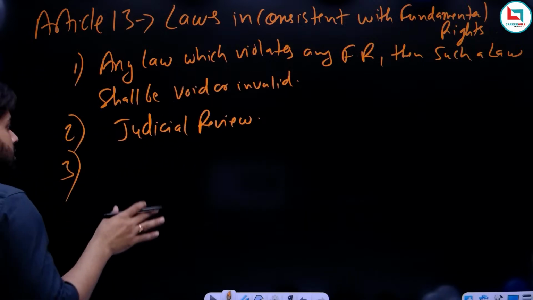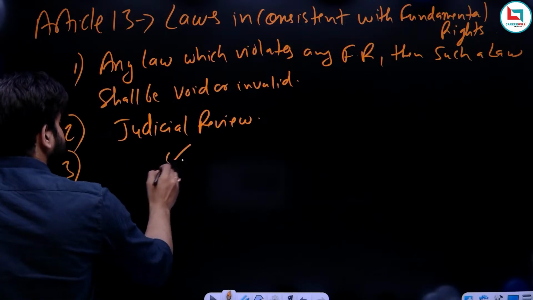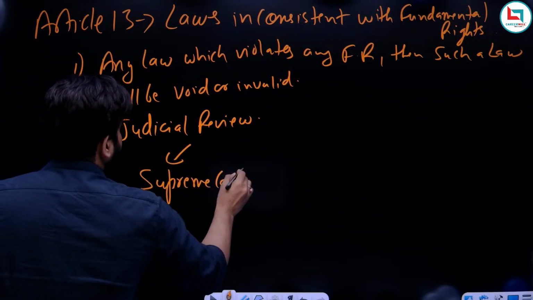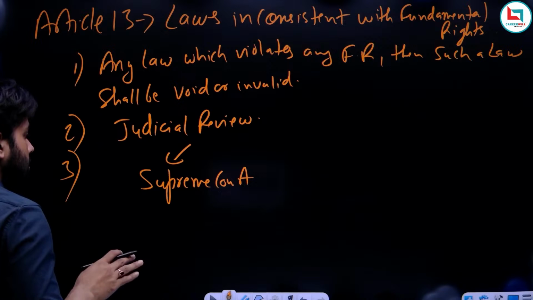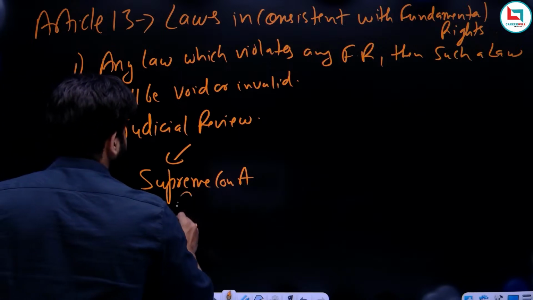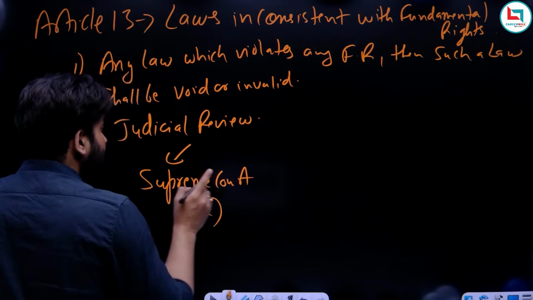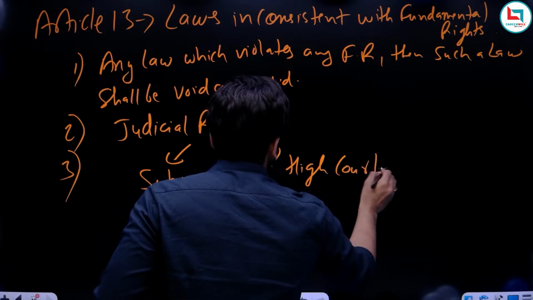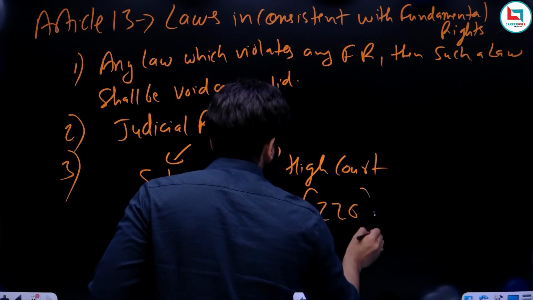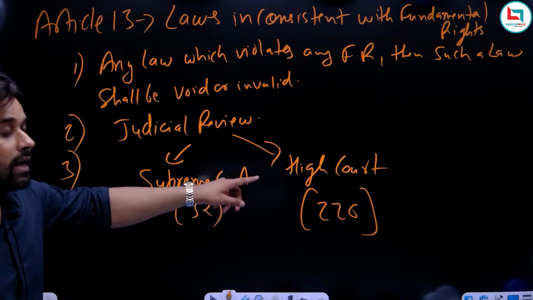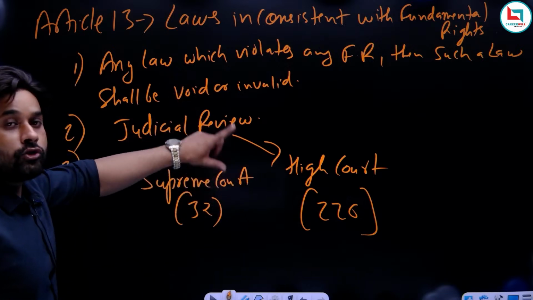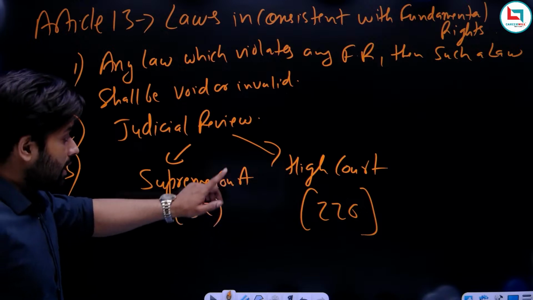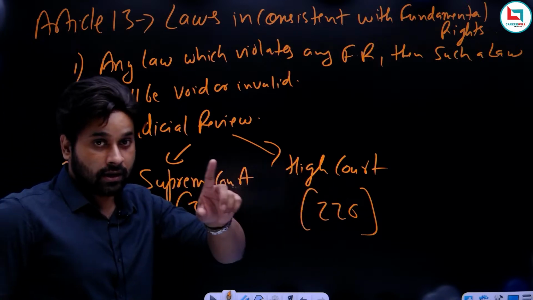According to the Constitution, the power of judicial review is vested in the Supreme Court under Article 32 and in the High Court under Article 226. So these articles deal with judicial review, and the power of judicial review is vested in the Supreme Court under Article 32 and in the High Court under Article 226.